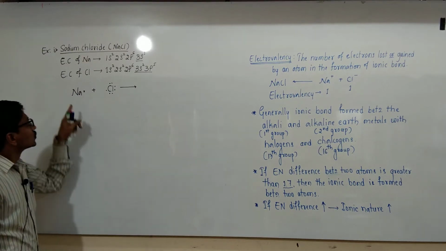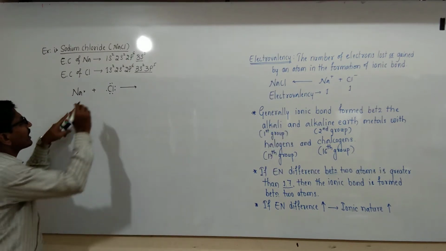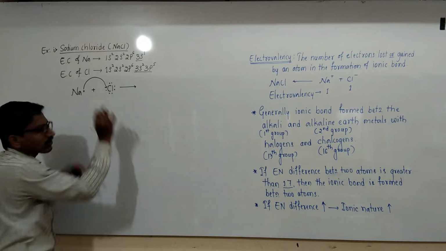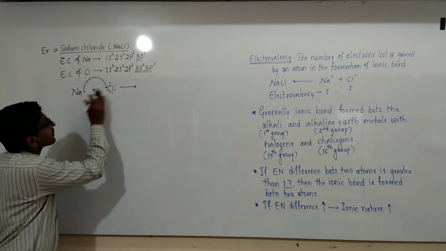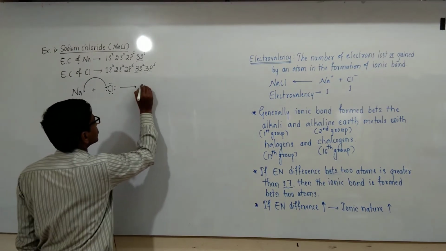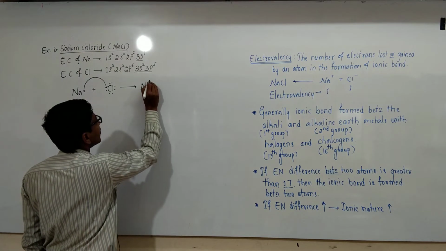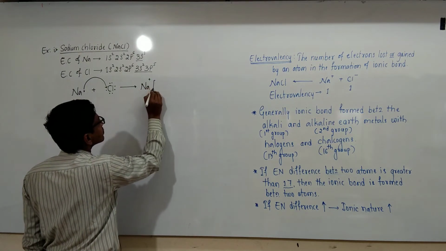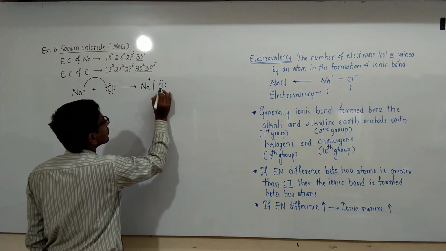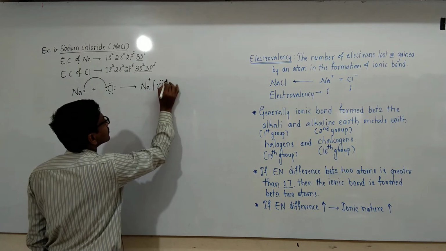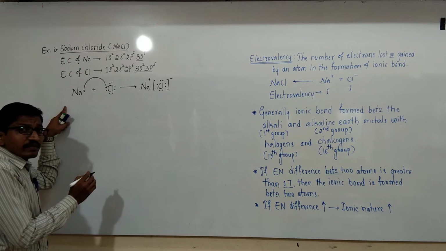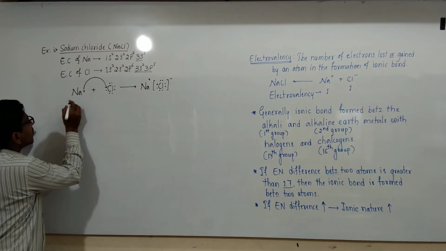Then the sodium atom transfers its valence electron to chlorine, and this forms sodium ion and chloride ion, Na plus and Cl minus.